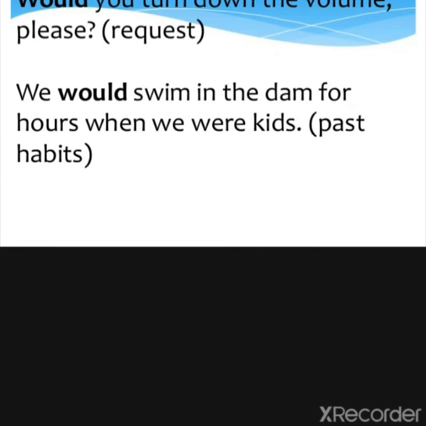It means right now we don't swim, but in our childhood we used to do that. So in place of used to, we are using would here. In my childhood, I would go to my Mamaji's home every year, because now I have grown up, so right now I don't go, but in my childhood I would go. So this is the use of would.